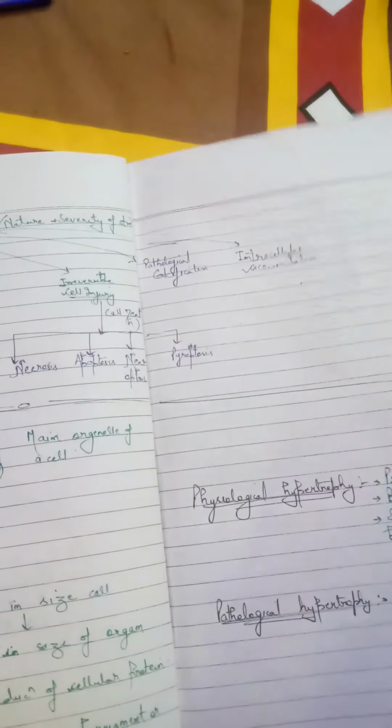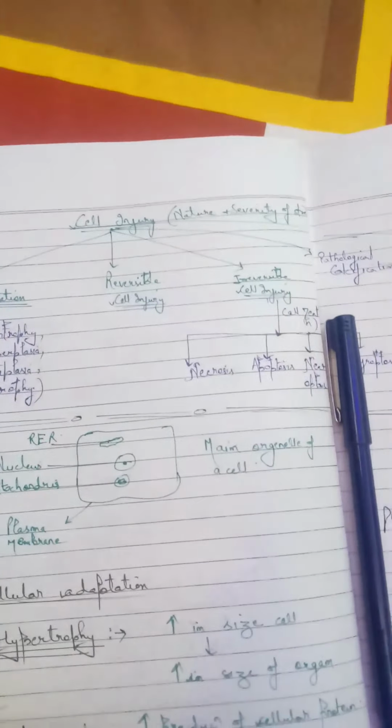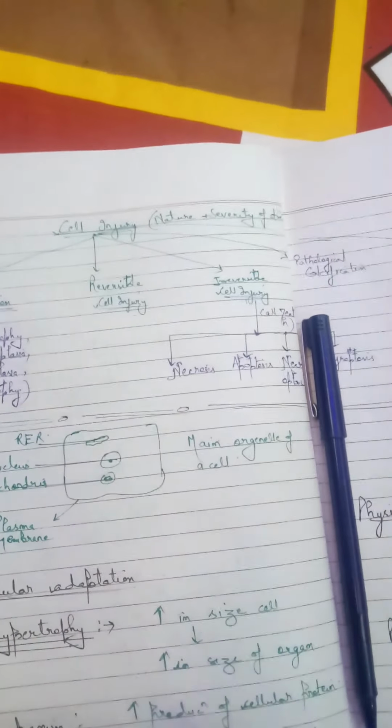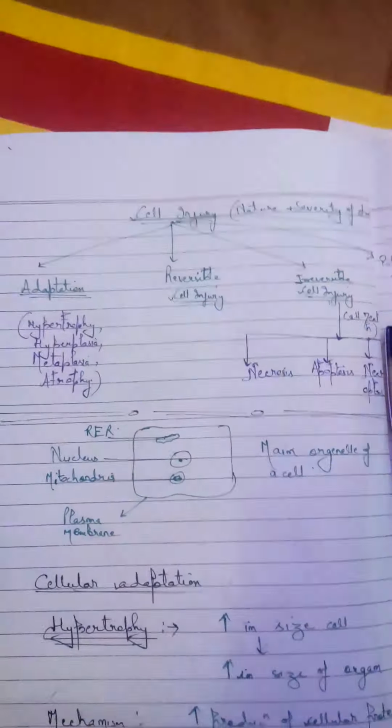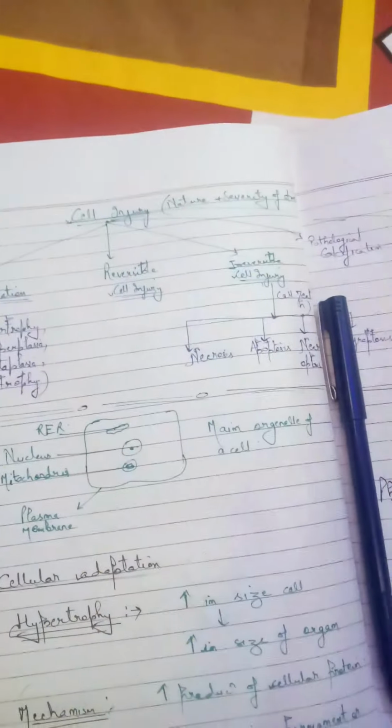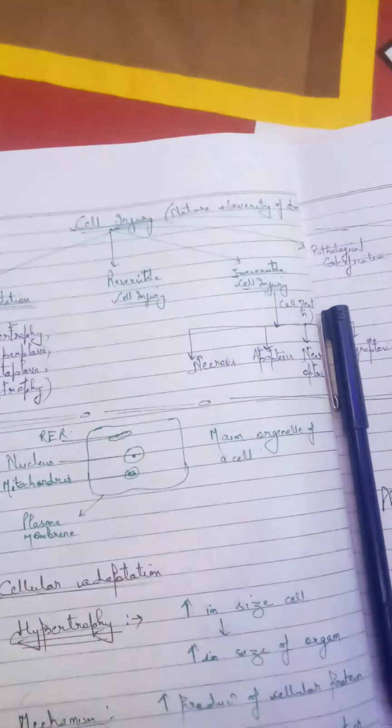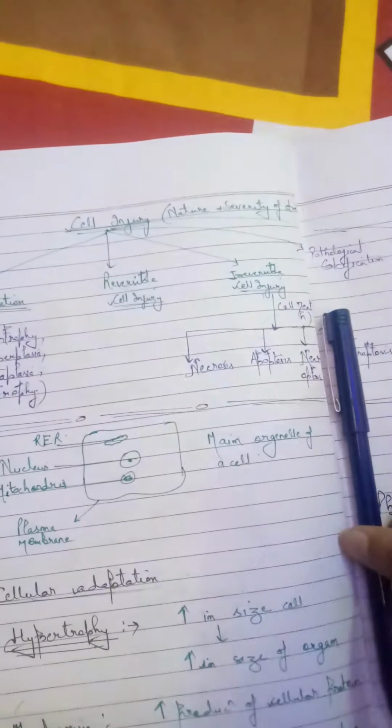They are not asked in the examinations. The next thing is cell injury. Now, depending on the nature and the severity of the stress to which the cell is exposed, cell injury can be reversible cell injury, it can be irreversible cell injury, or the cell can adapt to the stress. There can be pathological calcifications, or there can be intracellular accumulations.